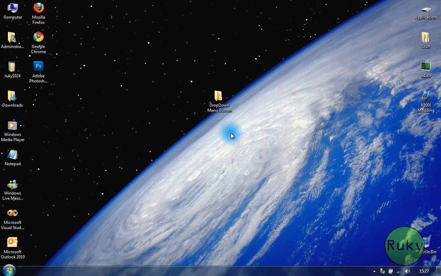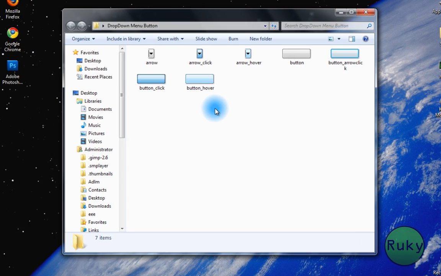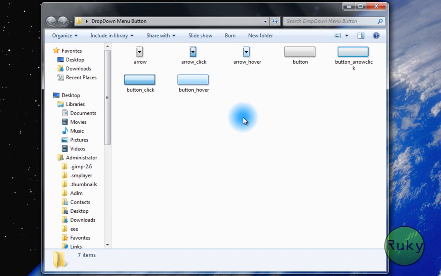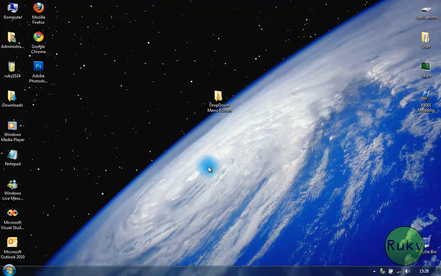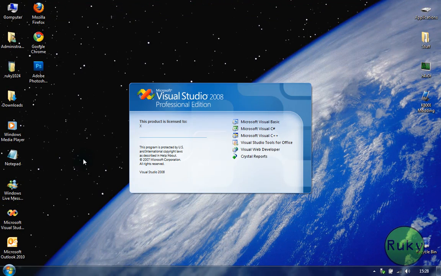For this, I'm gonna use several of my images for two of our buttons. We are going to have an ordinary button and a button with an arrow. We are going to combine these two into one whole button. Okay, let's start Visual Studio and begin.